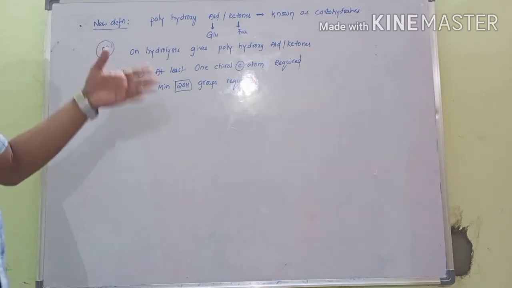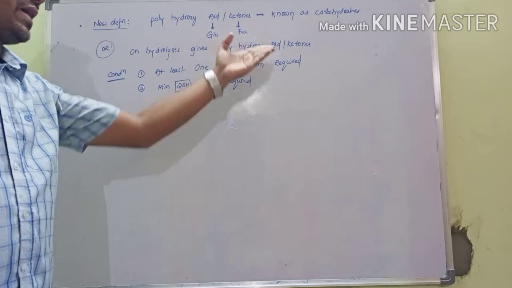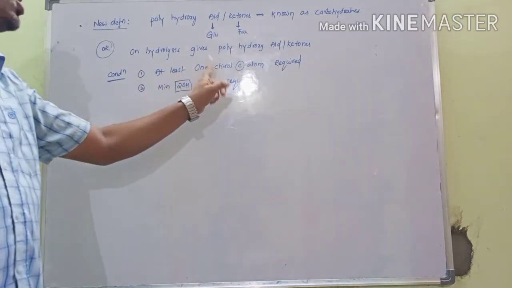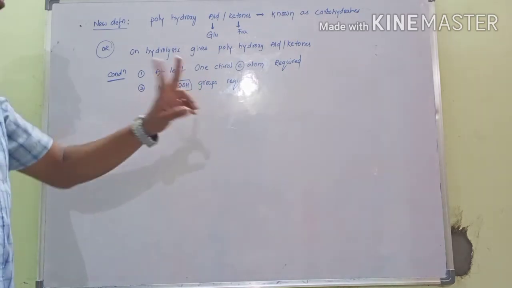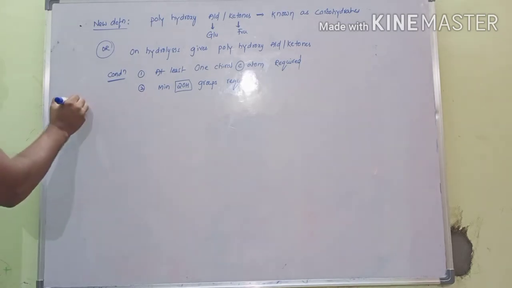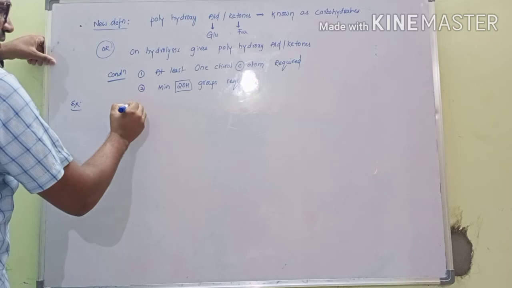Otherwise, on hydrolysis, compounds like sucrose and starch give polyhydroxy aldehydes and ketones. But the main condition is at least one chiral carbon atom required, with 2 OH groups or more than 2 OH groups also. See the examples. Go first for aldehydes with the aldehyde functional group.